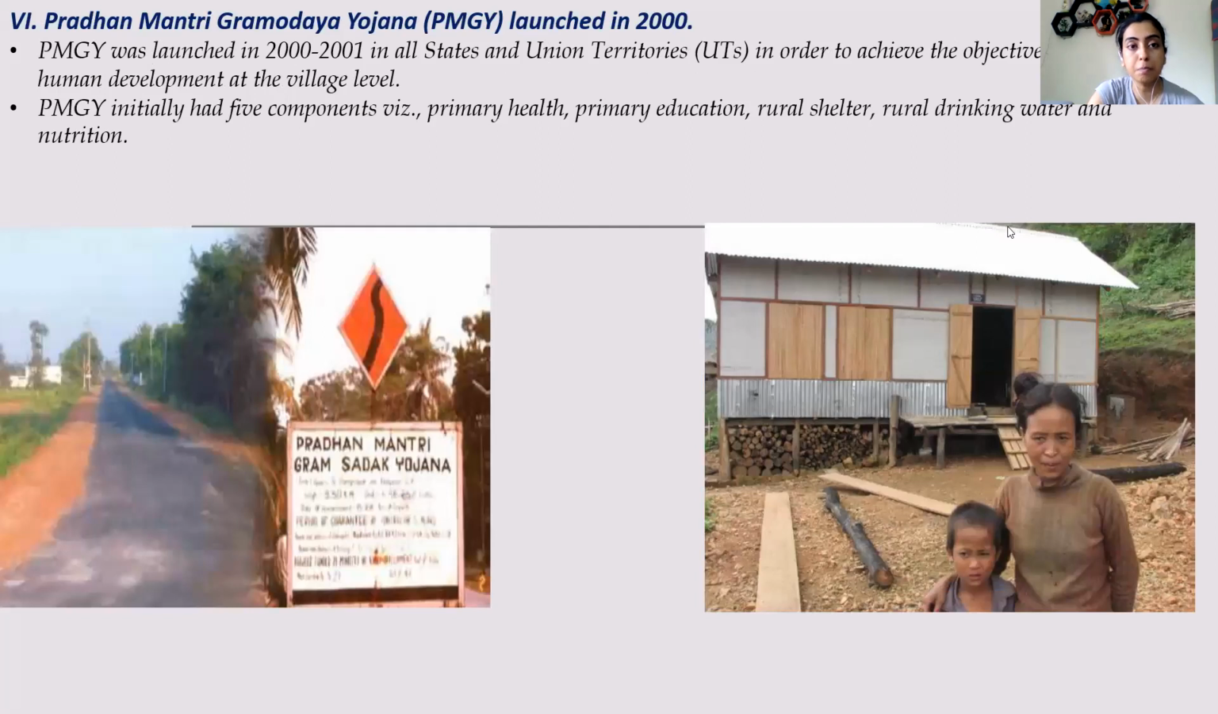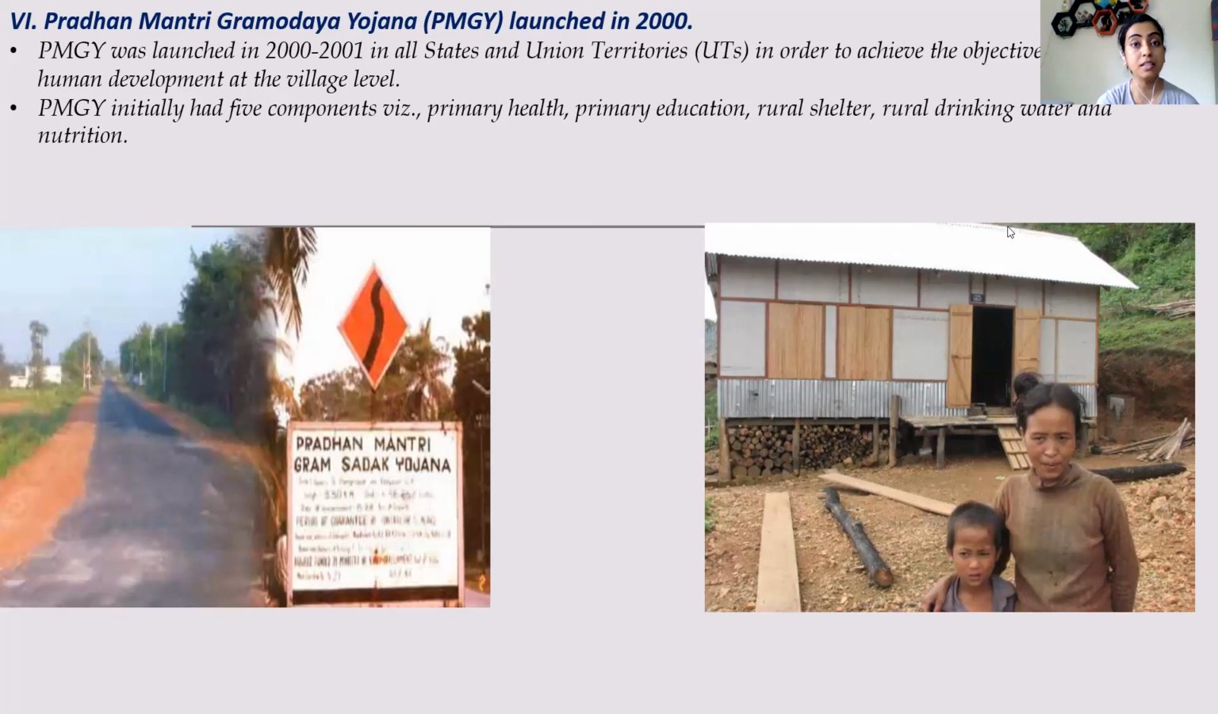The next scheme is PMGY, that is Pradhan Mantri Gramodaya Yojana, and this act was launched in the year 2000 in all the states and union territories. The objective is sustainable human development at the village level. So its basic aim is human development at the village level or at the rural level.